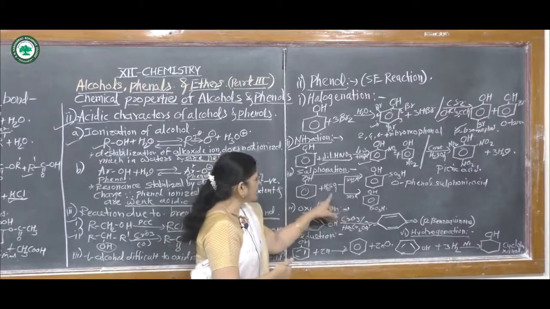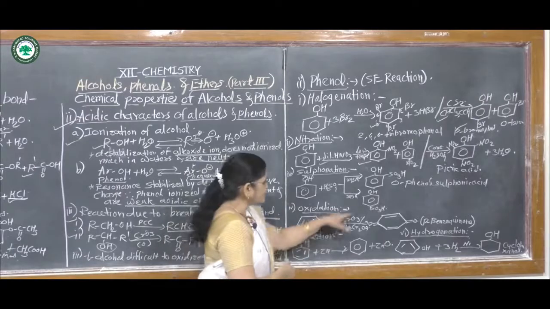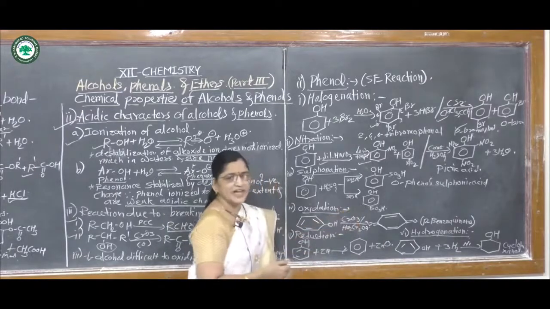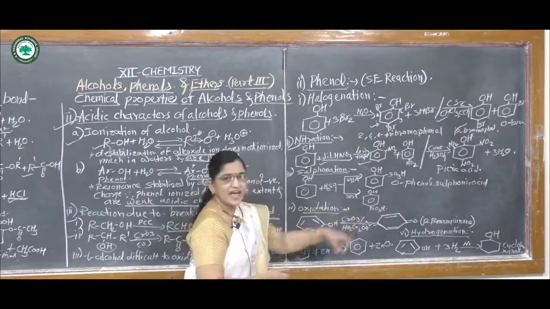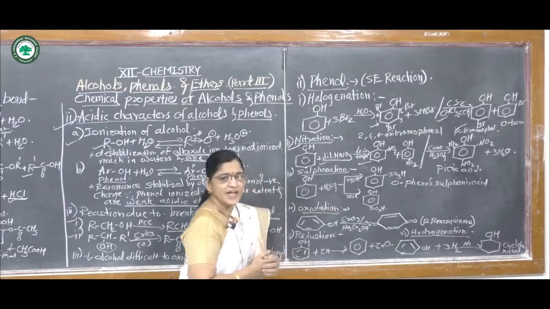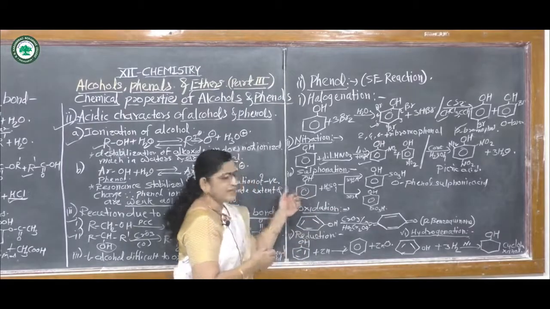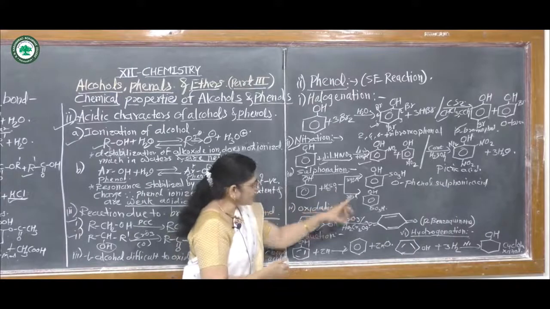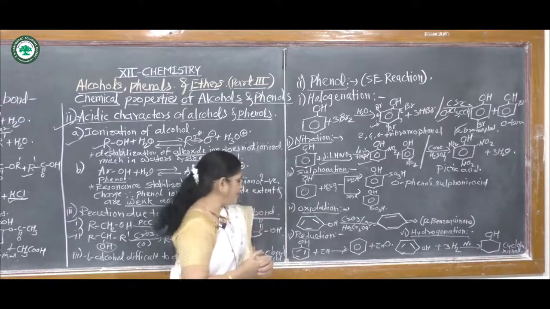The second product, at 373 Kelvin, is para-phenol sulfonic acid, also called 4-phenol sulfonic acid. In this way, sulfonation gives two products: one is the ortho product and another is the para product.